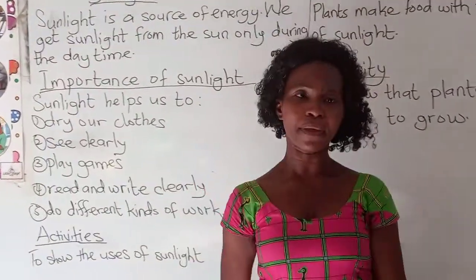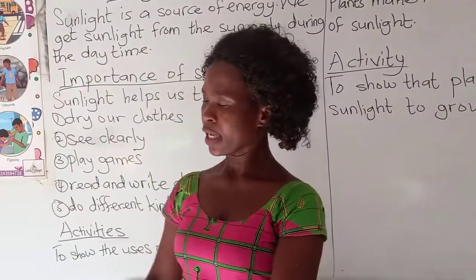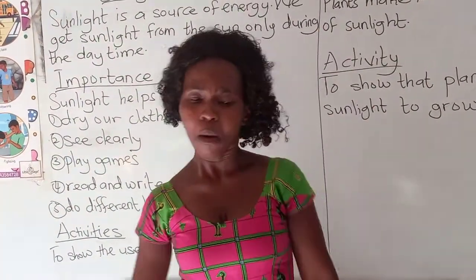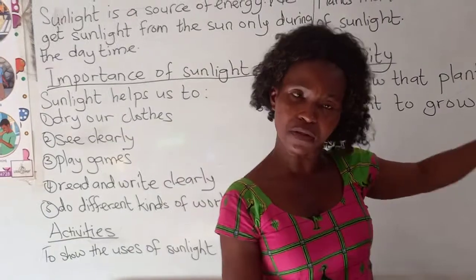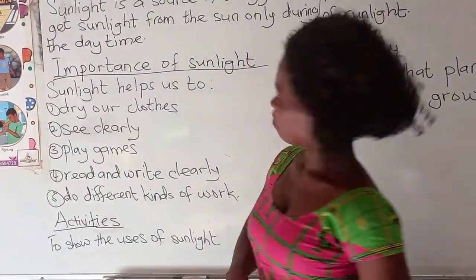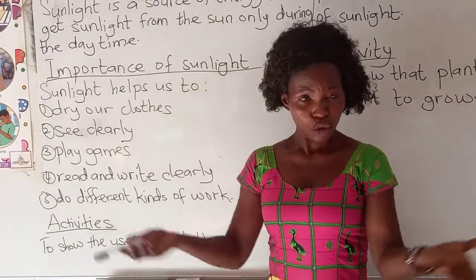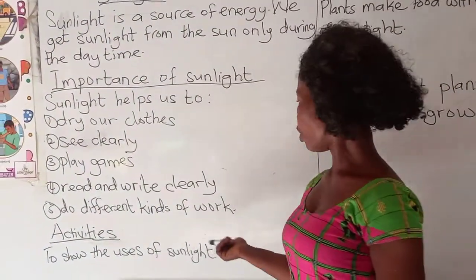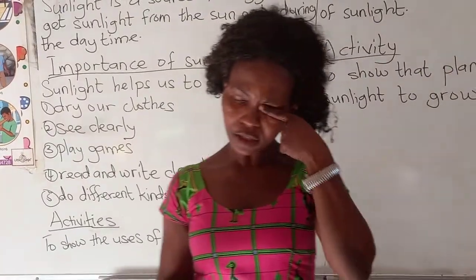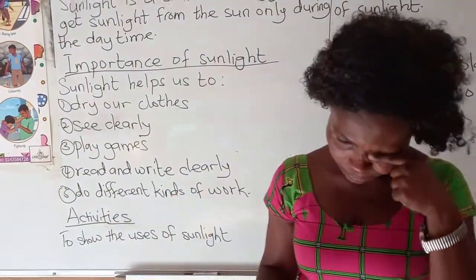What do you think will happen? The one hung in the open area of the sunlight will dry more than the one hung in the room. So these are the two activities I wanted us to do, to observe and know the uses of sunlight. You can try these two activities at home yourself and see.